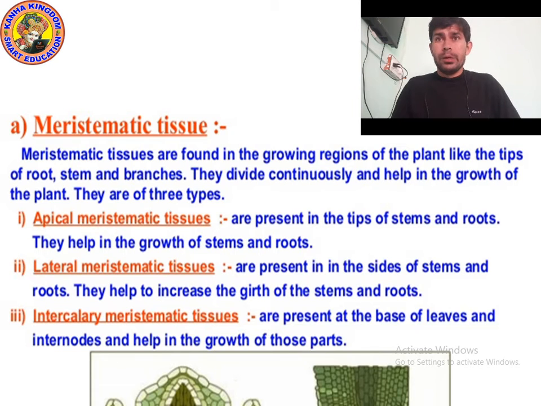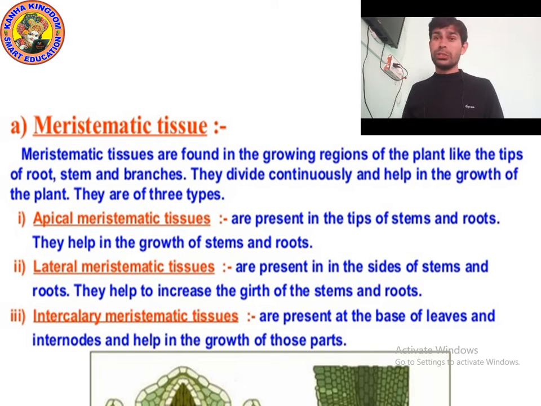Okay, now let's study the first type of plant tissue, meristematic tissue. So meristematic tissues are found in the growing region of the plant. They help in growth, as I said. They are found in growing regions of the plant, like the tip of root. Roots always grow continuously. Stem and branches too, and they divide continuously.